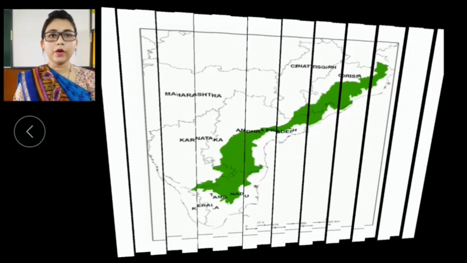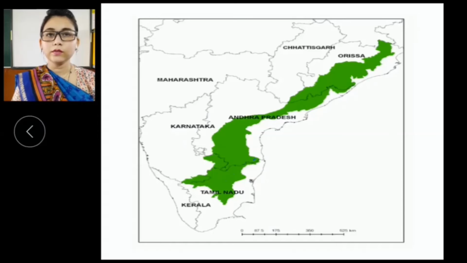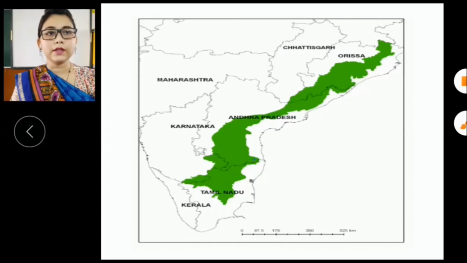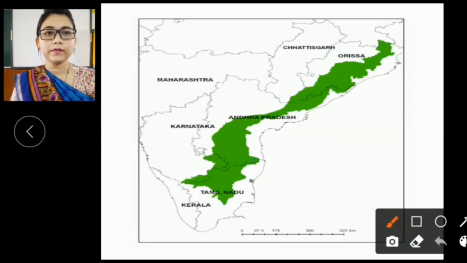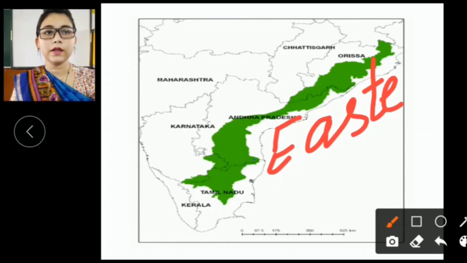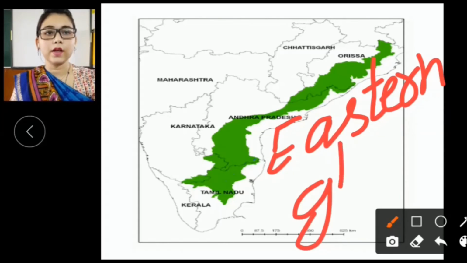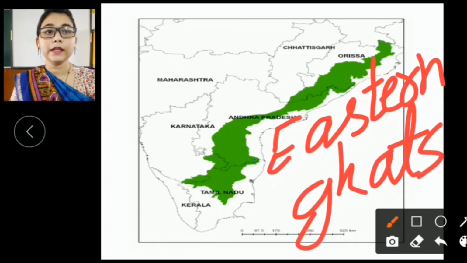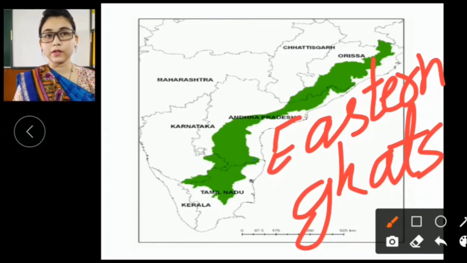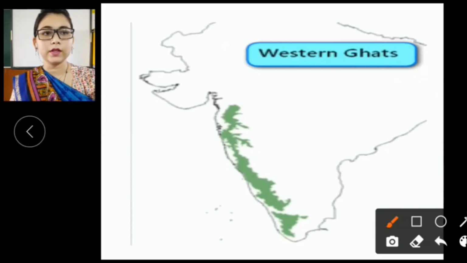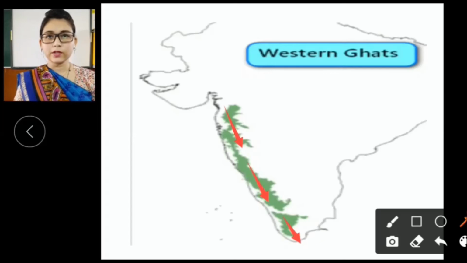Here I want to show you about the Ghats. Which Ghat is it? So it is, students, Eastern Ghats. Because it is on the east side, that is why it is known as Eastern Ghats. You see the Western Ghats. Can you see here? It is on the west side, so that is why it is called Western Ghats.